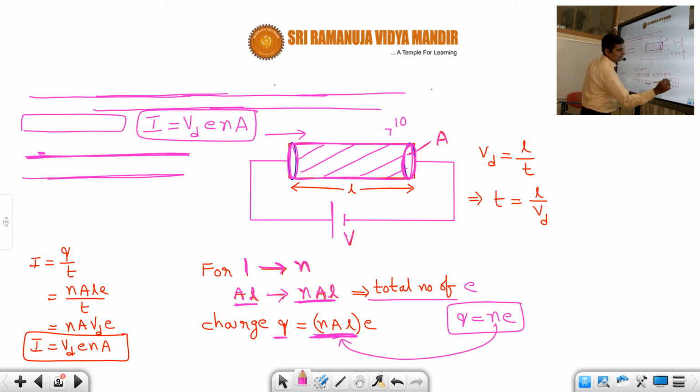This N and this N are different. This is the number of electrons. This N here, what are we defining? Number of electrons per unit volume. Okay, so nAL into e. I hope students you are not getting confused with this n and this one.